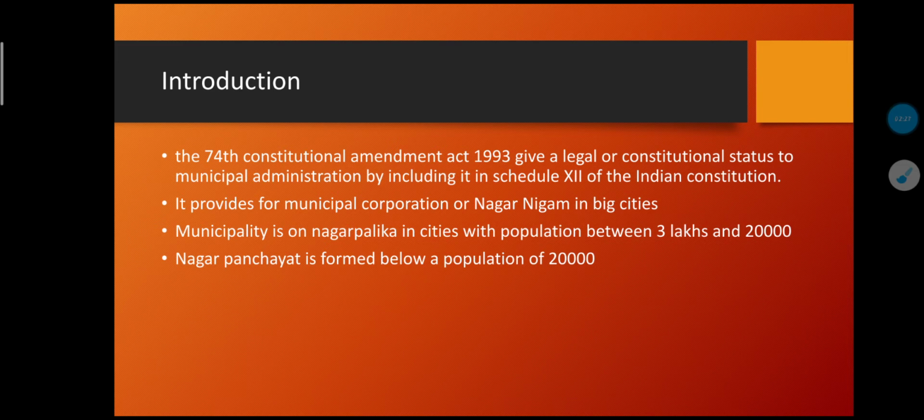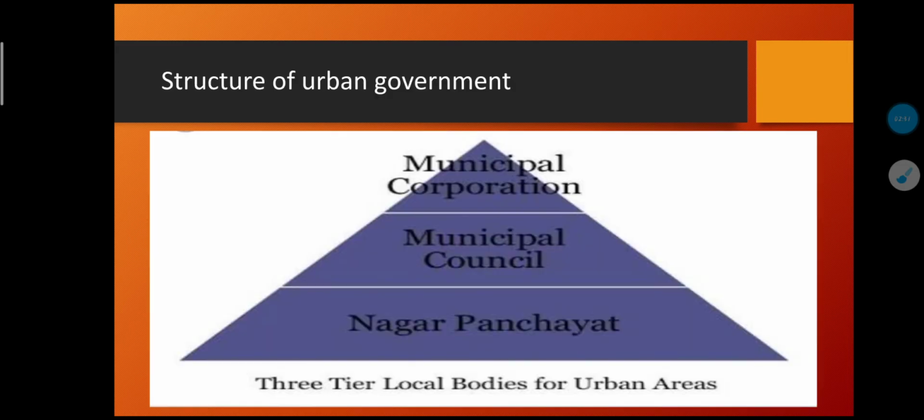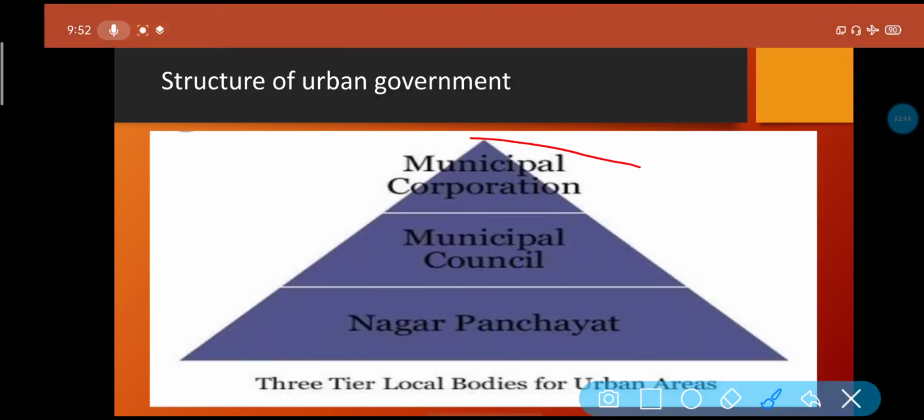Municipality has a three-tier structure, as you all know. The apex one, the uppermost, is the municipal corporation. Then we get the municipal council or municipality, and the lowest one is the Nagar Panchayat.